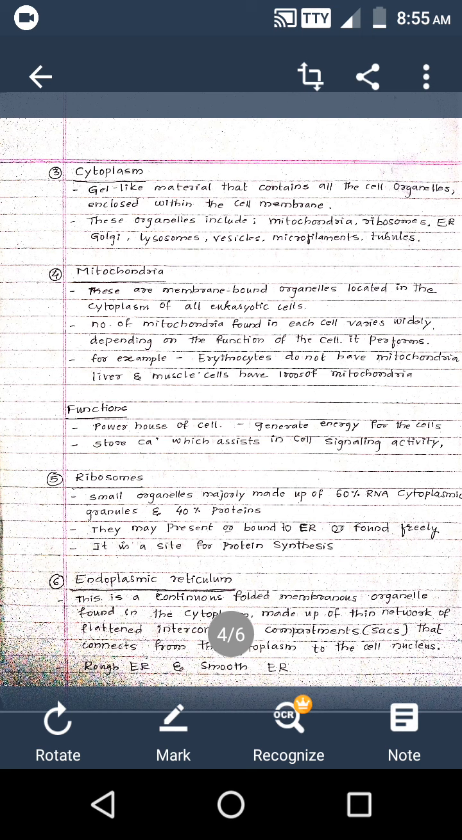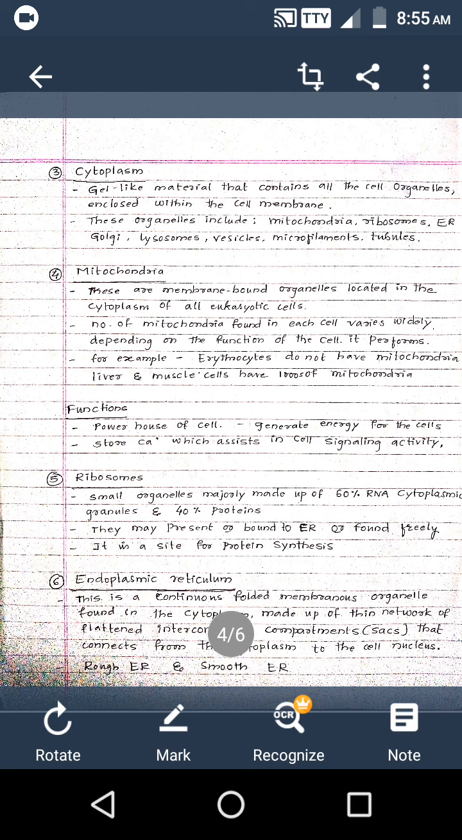Then comes the endoplasmic reticulum. Already I have discussed the endoplasmic reticulum, they mainly attach to the nuclear envelope, and in this endoplasmic reticulum we'll see a rough and smooth endoplasmic reticulum. The endoplasmic reticulum forms an extensive network of membrane bound tubular structures in the cytoplasm. In the cytoplasm, we will see a network of these tubular structures. Those are called the endoplasmic reticulum.